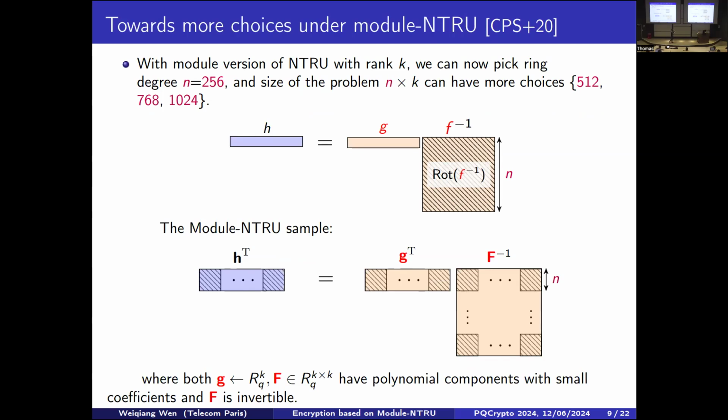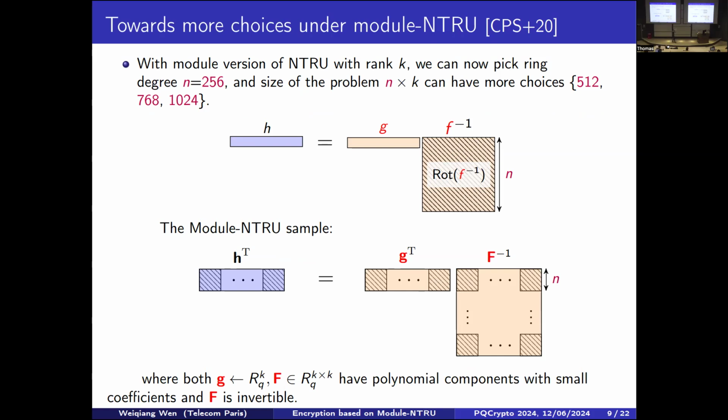Their solution is to use the so-called module version of NTRU. Instead of using a sufficiently large ring degree, they choose to reduce the ring degree. This sacrifices a bit of efficiency and also introduces an extra parameter called the module rank K. So the problem size is now determined not only by the ring degree, but by the product of the ring degree and the module rank K. As you can imagine, we have more choices now, as we can play with one more parameter.